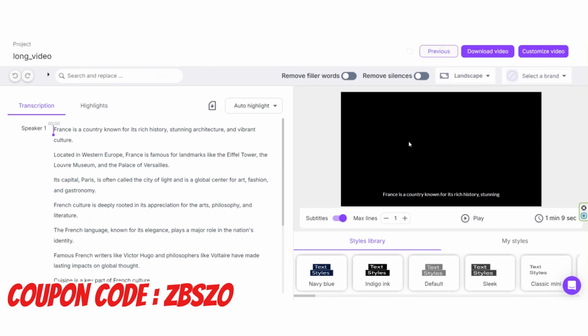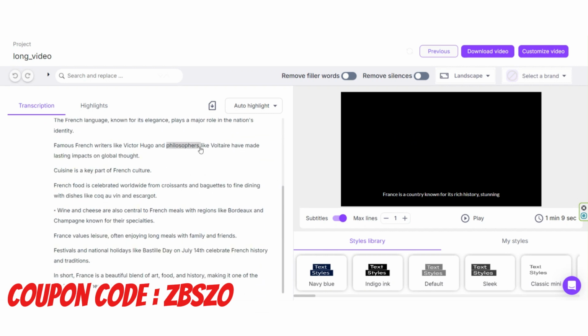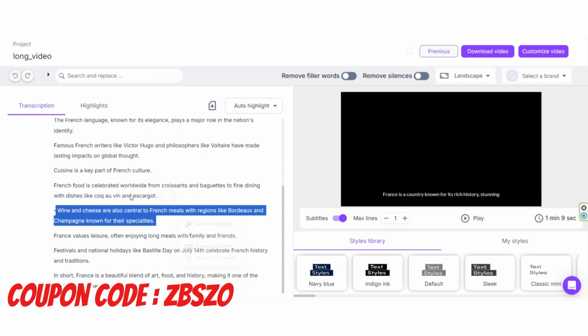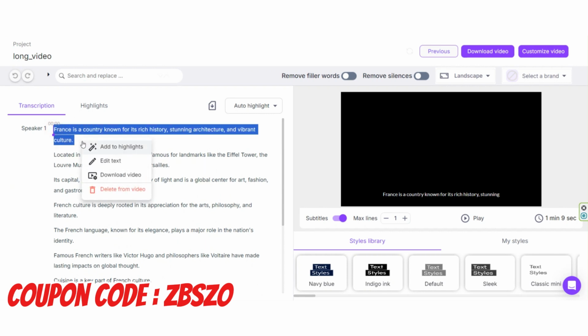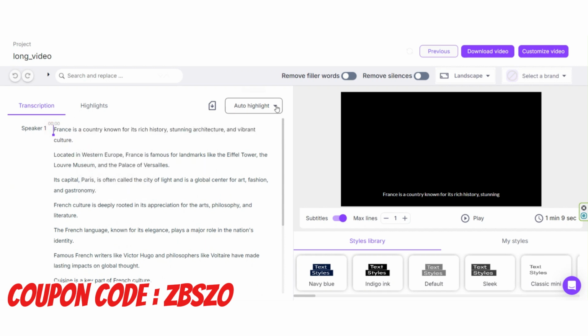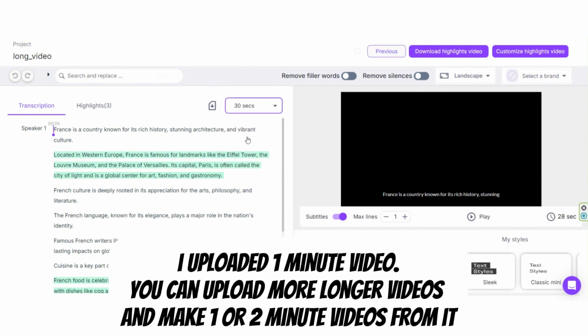In this time, Pictory will analyze your video, and the video transcription will be automatically detected. It will take a few seconds based on your video length. Now here in the left section, you will see the video transcription sentence by sentence. Now I will show you the easiest way. From this part, as you can see, there are different seconds and minutes. If you click on each one, a video with the same length of minutes will be generated for you.